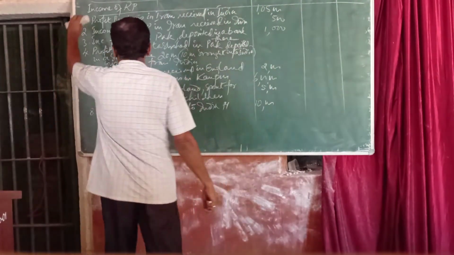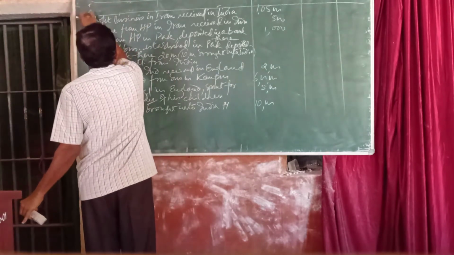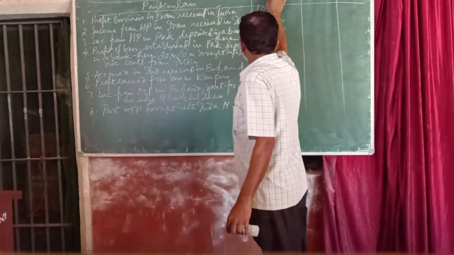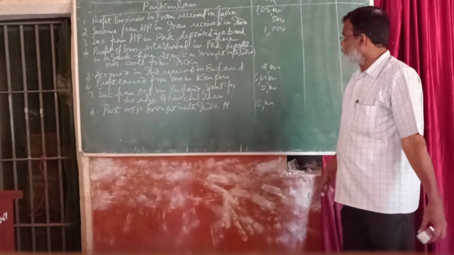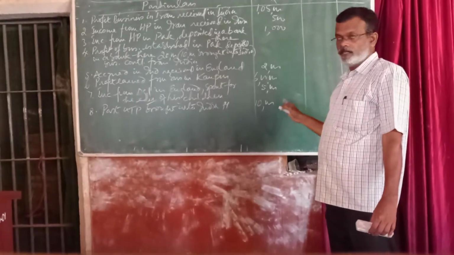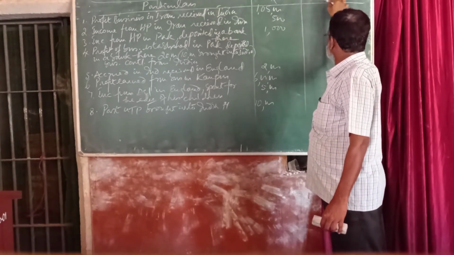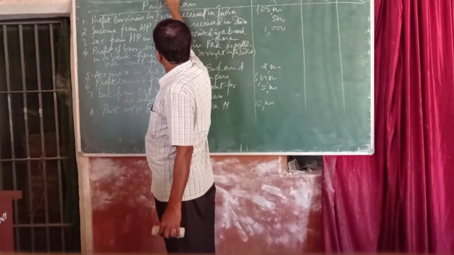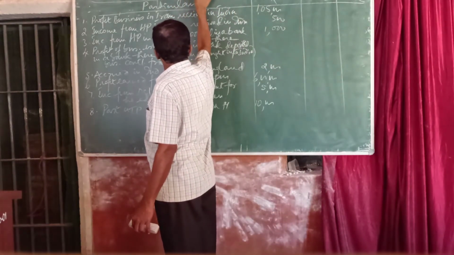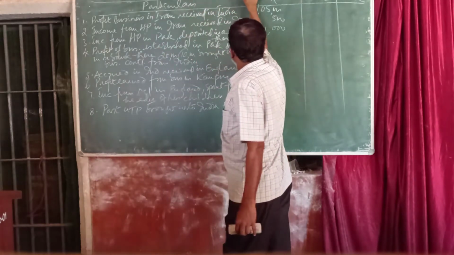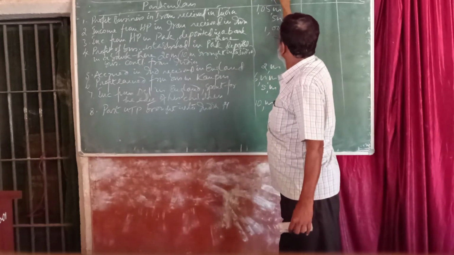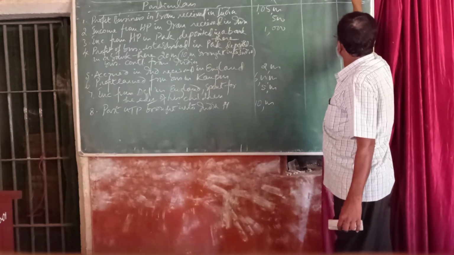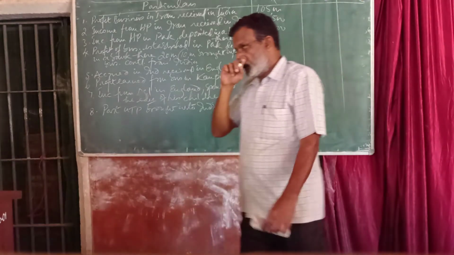For the computation of taxable income, we have to make the columns as such. In the first column, particulars, and then if he is an ordinary resident, what are his total income, that is, the incomes which are includable, and if he is not ordinary resident and non-resident. So computation of total income of Sri Ram Prasad for the previous year 2019-20.